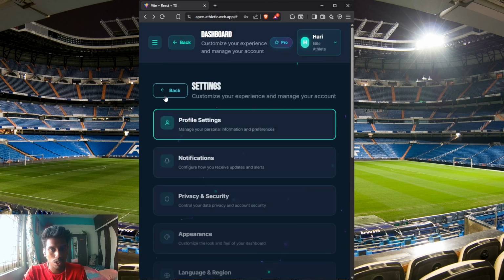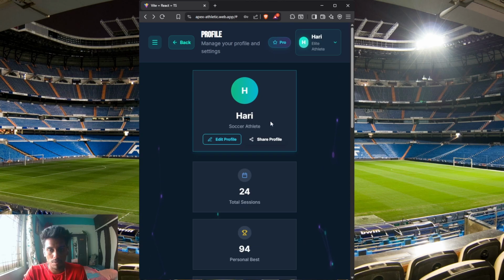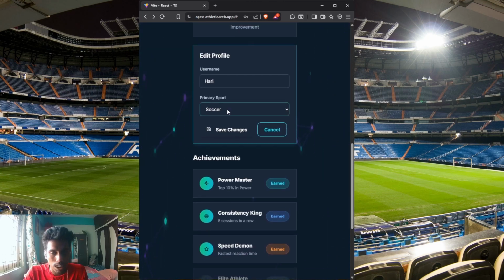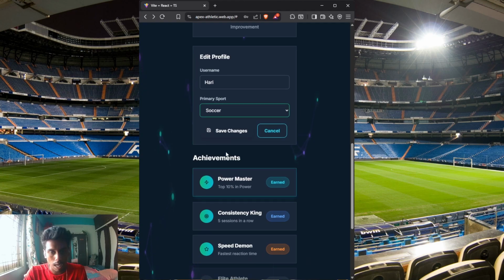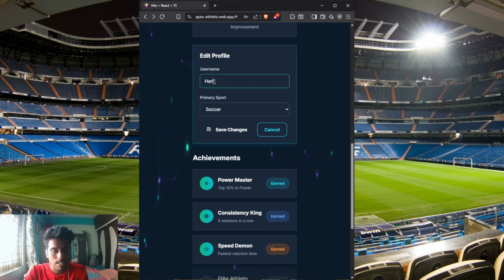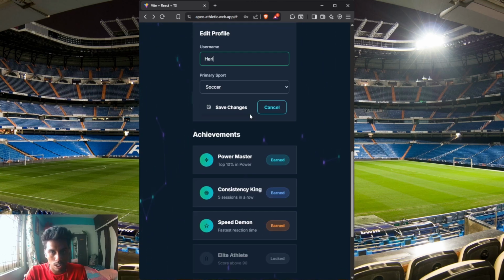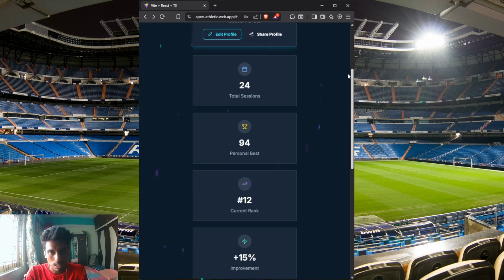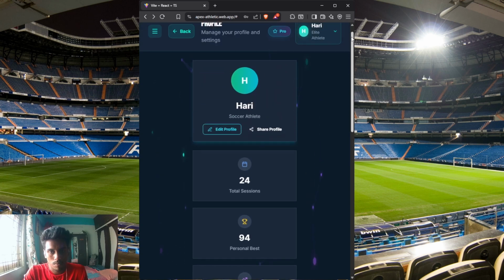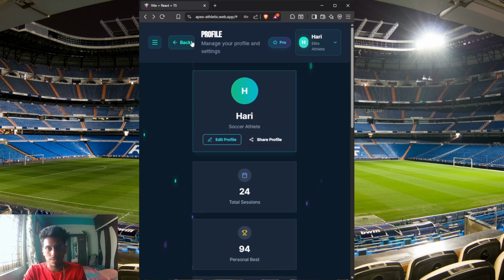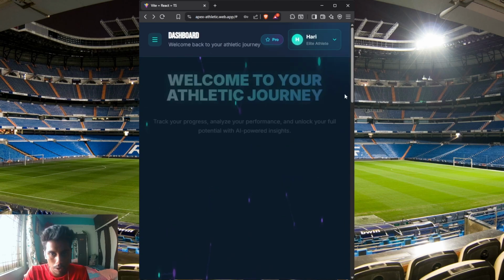So you can see that if I go, this is my profile info, and if I edit it here, I can also select my primary sport, and since I myself am a football player, I've selected soccer as my primary sport. And you can edit the username, see your achievements, and yes, this is the profile interface, which is one of the major interfaces in any app.